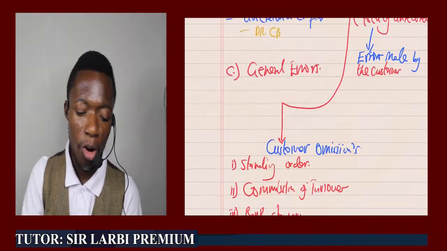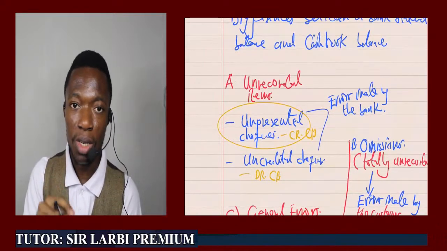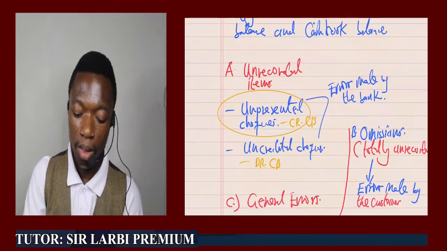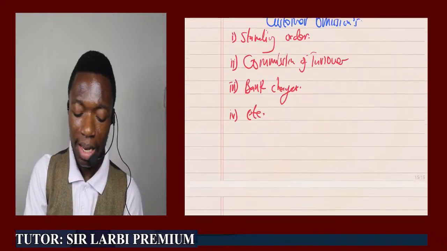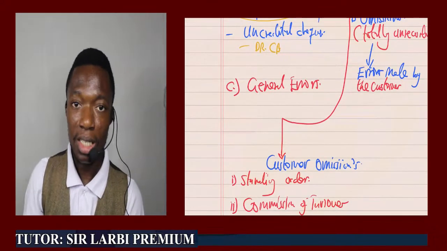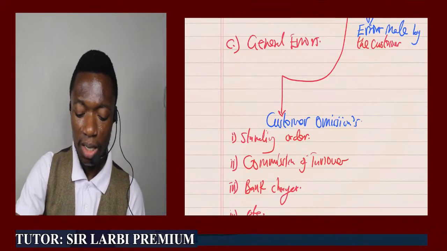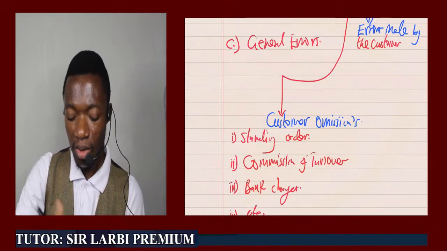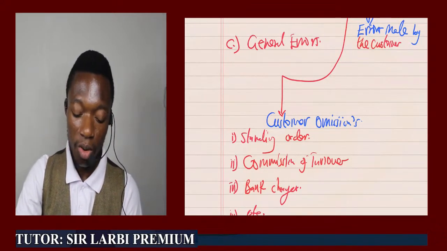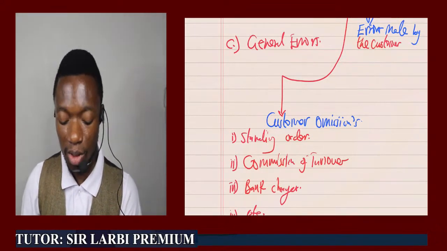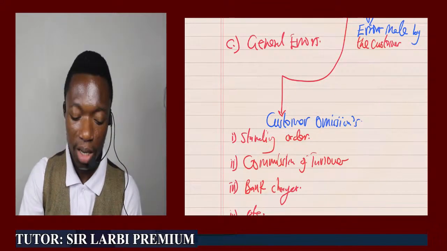All errors of unrecorded items can also be traced from the cash book of the customer. And the most important, the last thing, is also about the general errors. We'll look at some of these customers' omissions when we take some of the examples so that you appreciate it more. But for now, let's keep these three. As we move along with questions, you will understand what I'm trying to build up here.